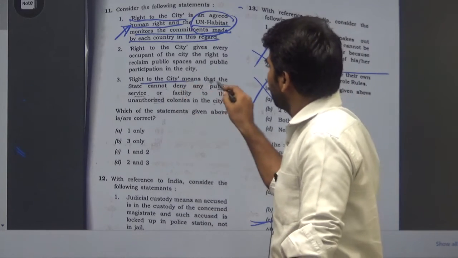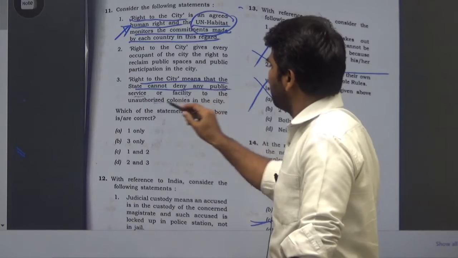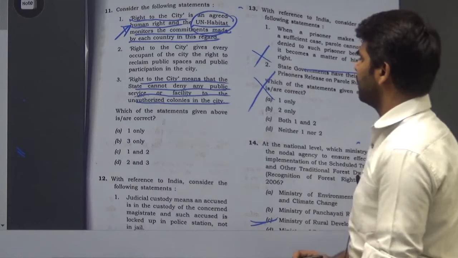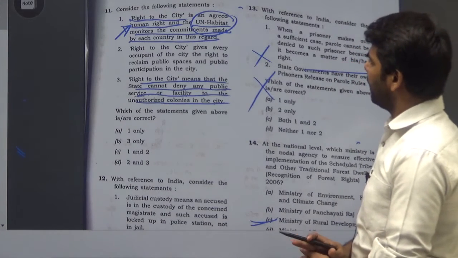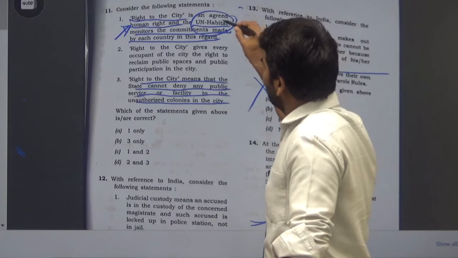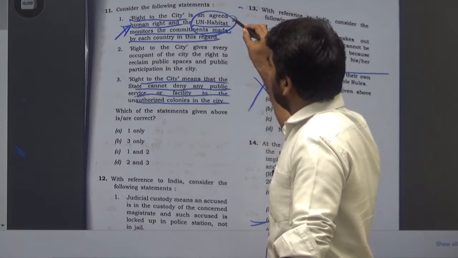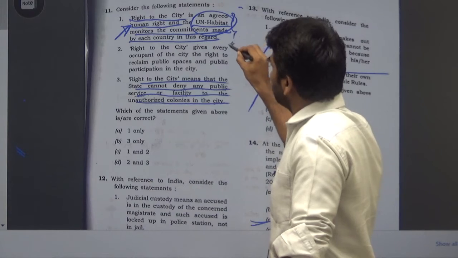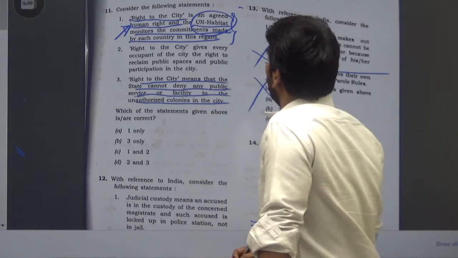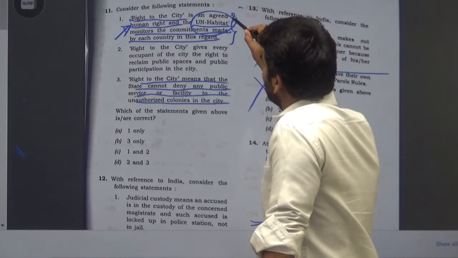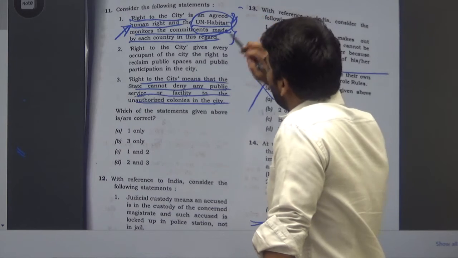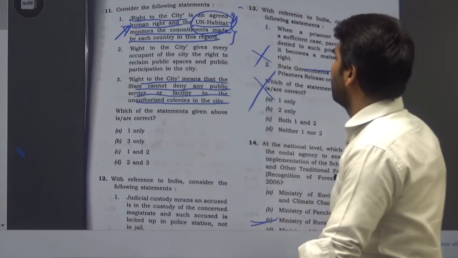Right to the city means that the state cannot deny any public services or facility to the unauthorized colonies in the city. So the right to the city is an agreed human right, and the UN Habitat monitors the commitment made by each country. There are some commitments, and the commitment is not legally bound, and the monitor UN Habitat sets the goals. So logically the monitor would be this UN Habitat.